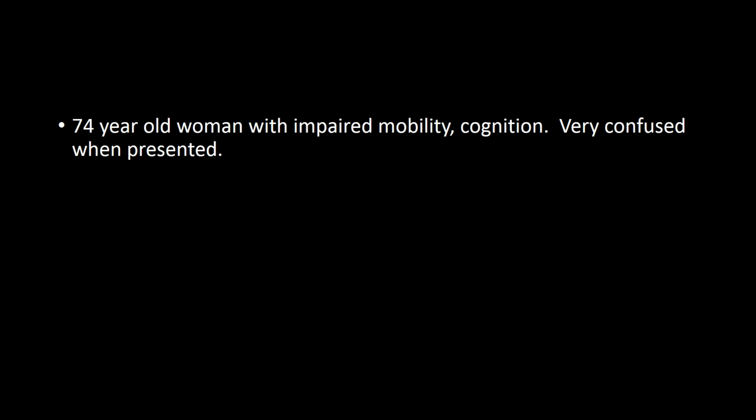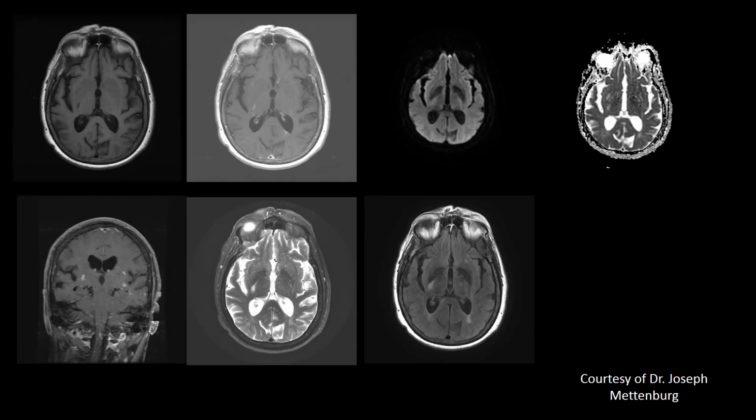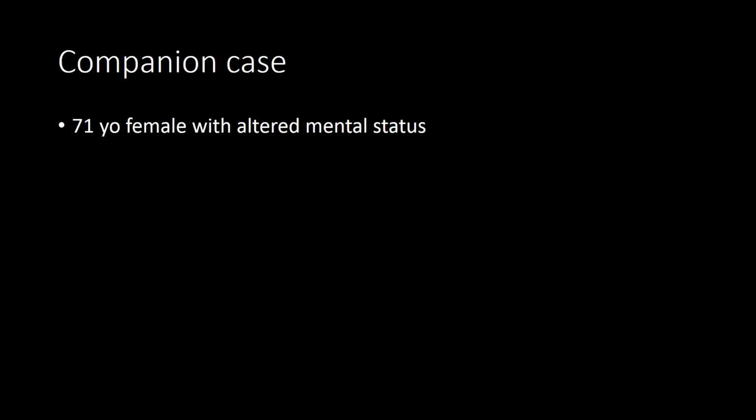Here's another case, a 74-year-old woman with impaired mobility and cognition. She was very confused when she presented. What you see are these areas of very subtle, rounded regions of enhancement along the posterolateral thalamus, also along the perivascular spaces with T2 hyperintensity. This looked a lot like cryptococcus, to tell you the truth, but this patient actually ended up having ADEM.